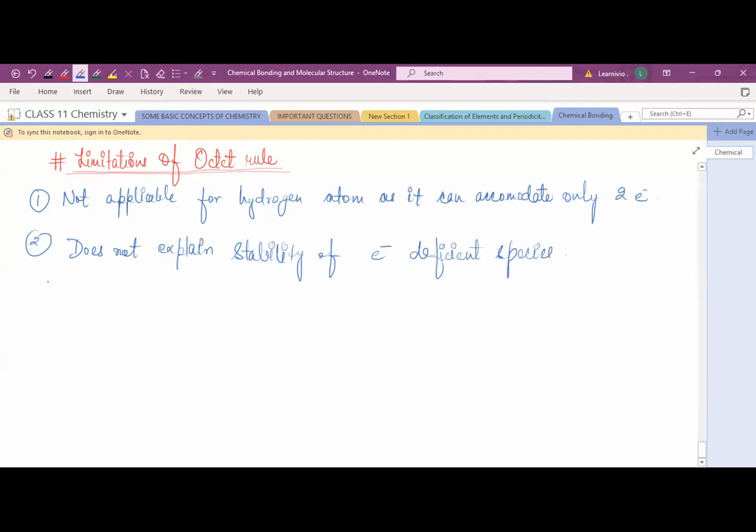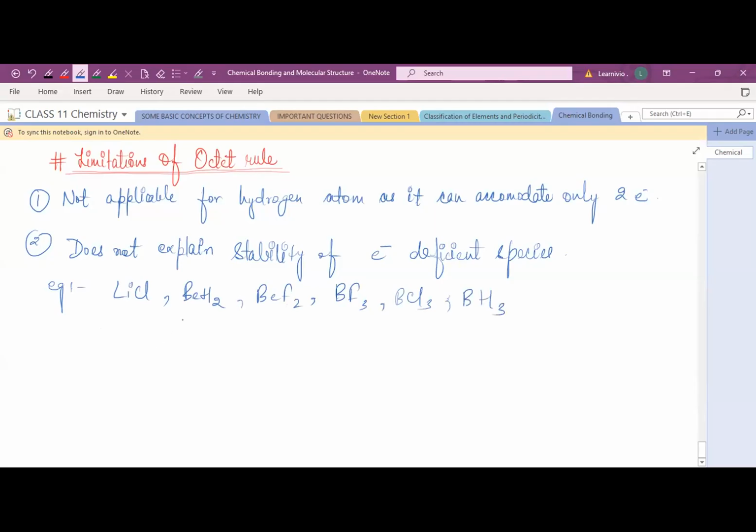Suppose, write down the example, like your LiCl. We are talking about the molecule, the species. So these are basically electron deficient species. The octet rule doesn't explain the stability of electron deficient species like BeH2. Another example, BeF2, BF3, BCl3. Some examples are BH3. These are some examples of electron deficient species.